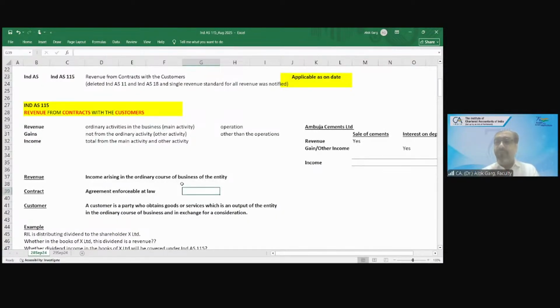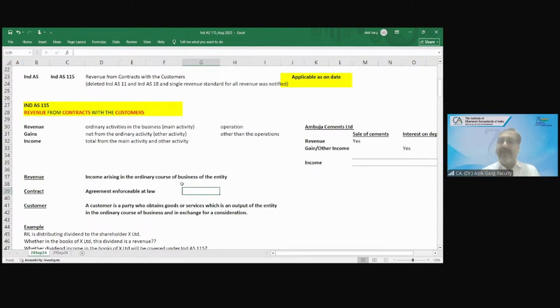So between me and Saminathan, that was not an agreement enforceable at law. That was not a contract. We have not entered into any contract. It was out of love and affection, out of gratitude. It was never a commercial transaction. But when he purchased, he got an invoice. He got a warranty also, and the company is obligated to make good the loss to Saminathan in the warranty period. So what is a contract? A contract is an agreement which is enforceable at law.